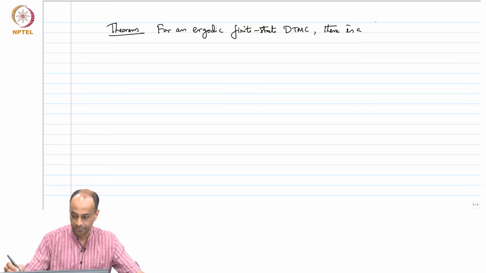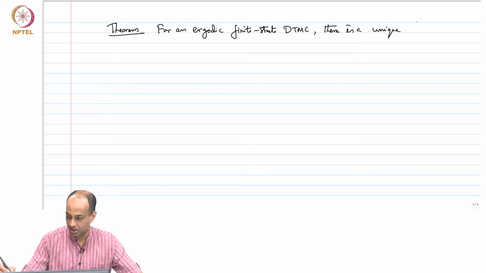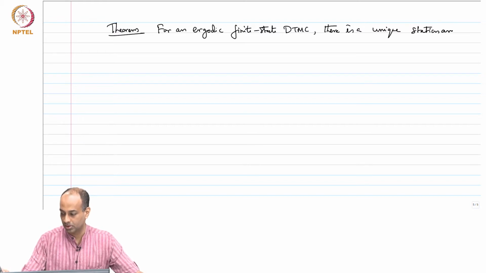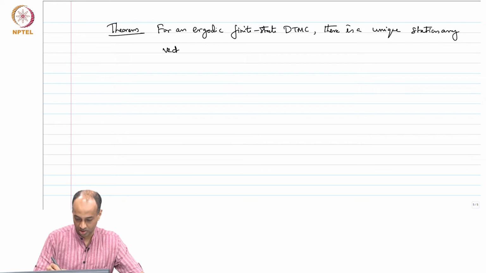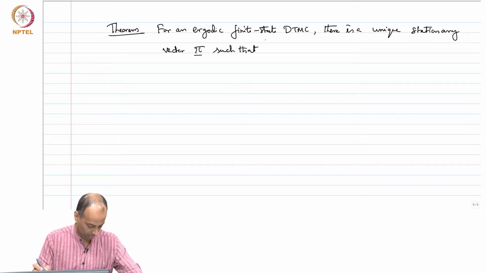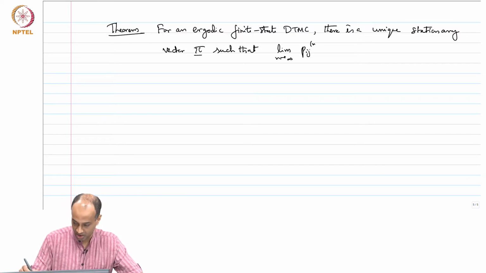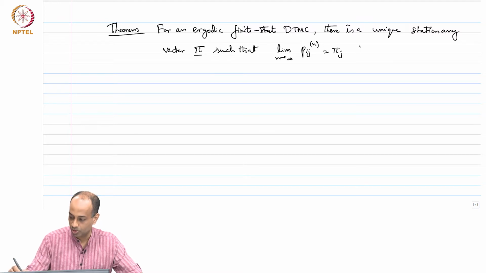There is a unique stationary vector pi such that limit n tending to infinity P_ij^n equals pi_j for all j equals 1 to m.